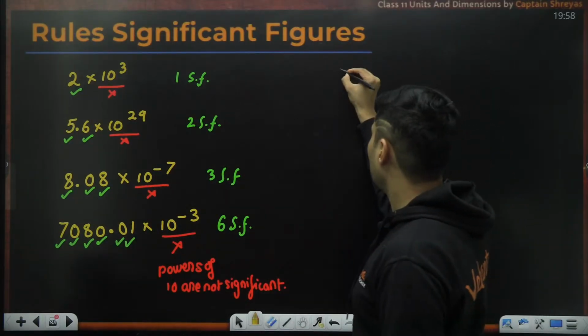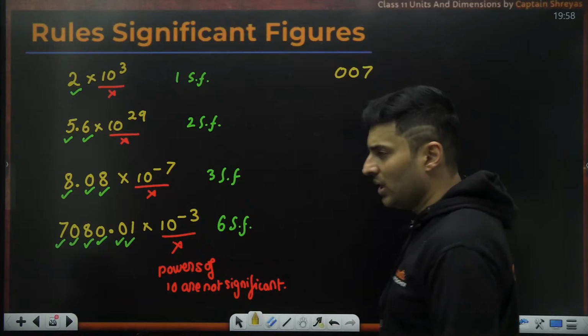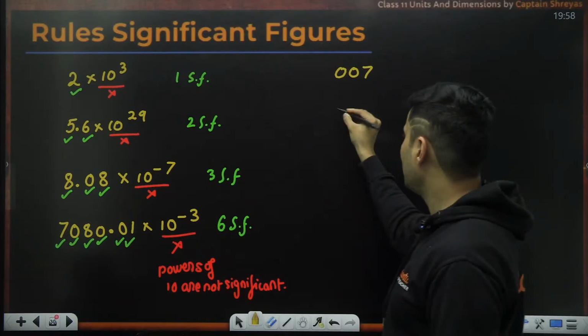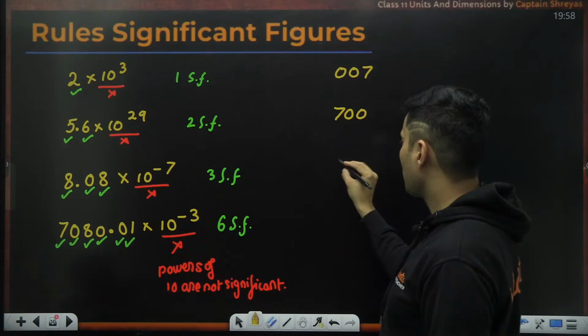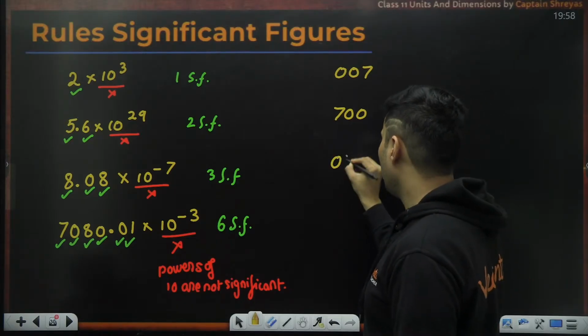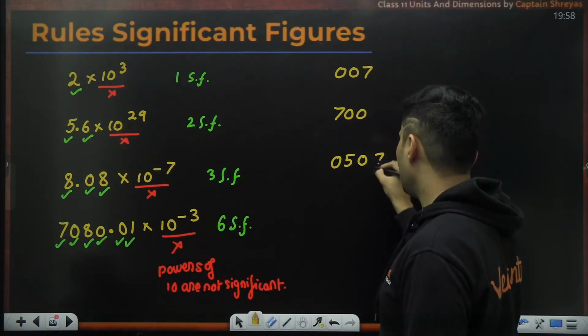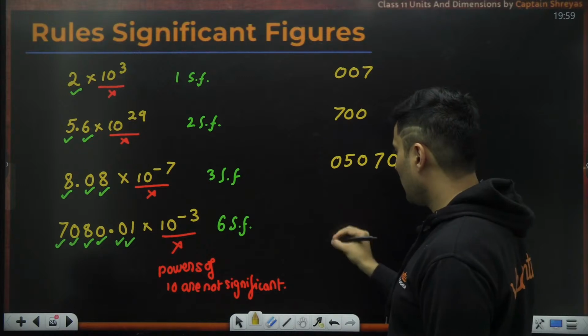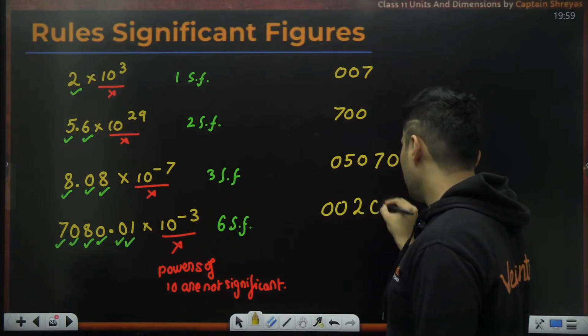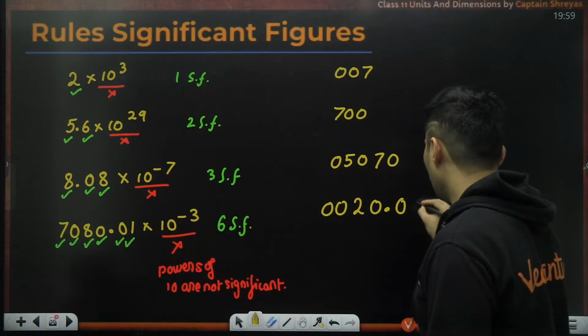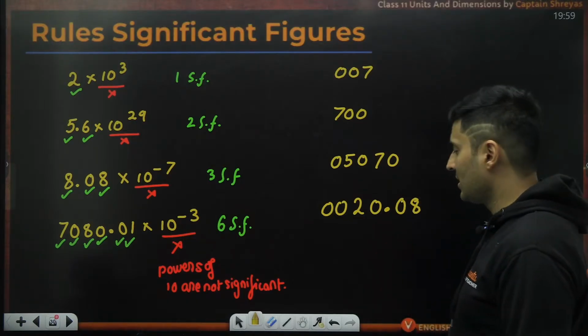Also, imagine a number like 007, which is Bond's number, or let's say 700, or let's say 05070, or let's say a number like 0020.08, like this.